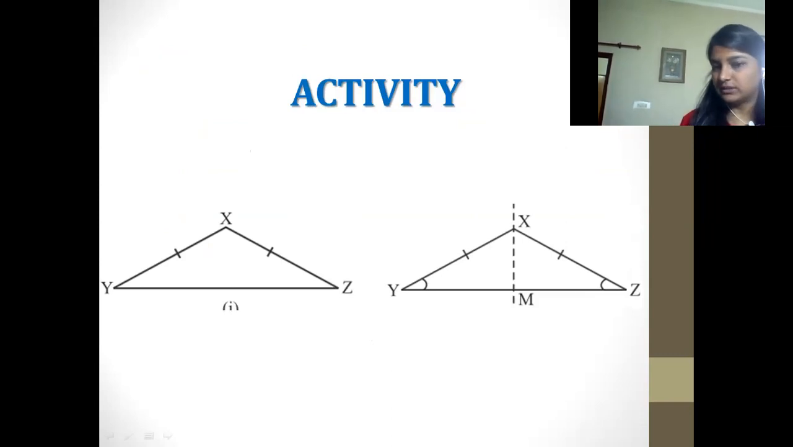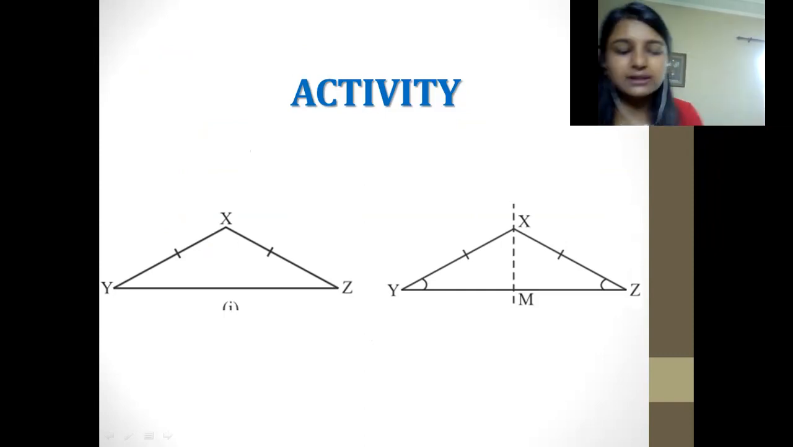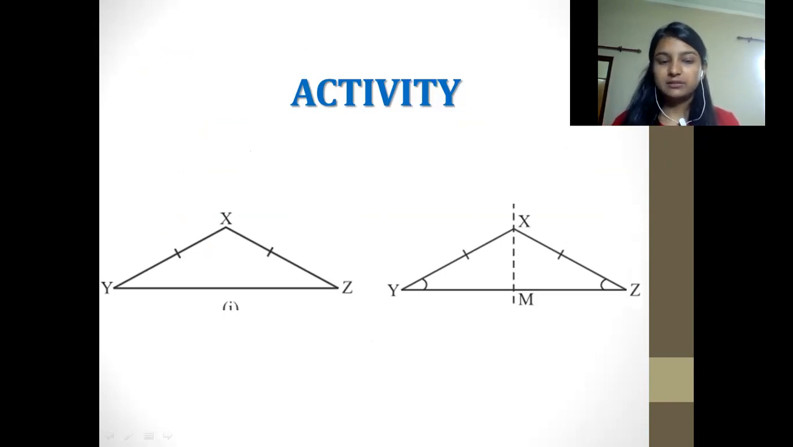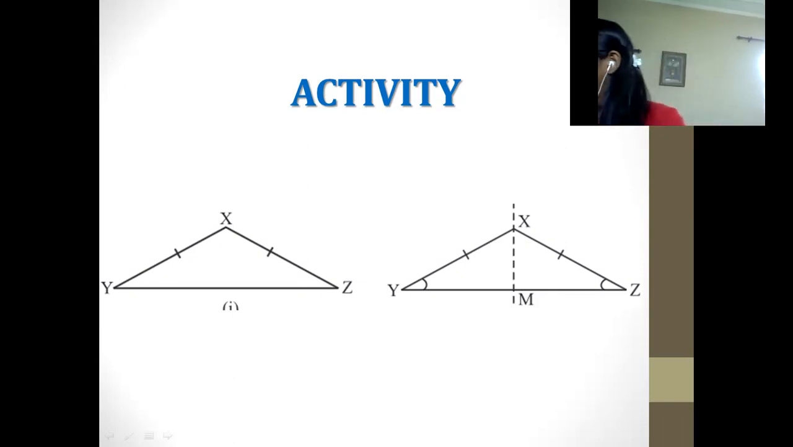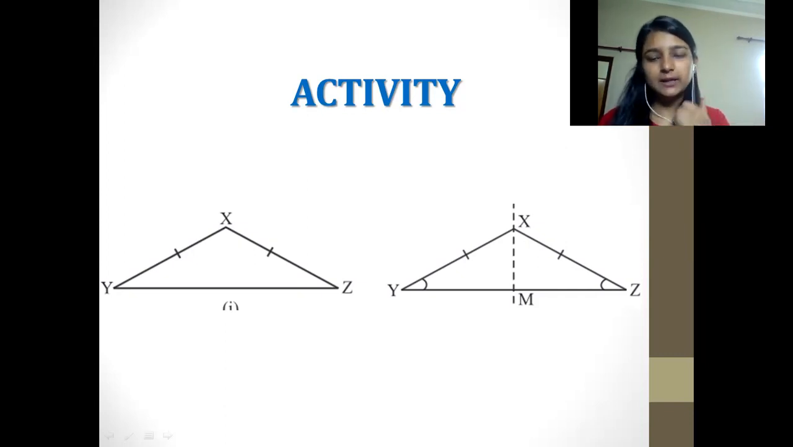So now here's an activity in front of you, but you can observe from this image. I'm giving you a few seconds. You can think about it. You can observe that this image is showing two things. In the first image, they have shown that one side is equal to the other one, that is XY is equal to XZ. Then what is shown in the second image? Observe it carefully. Yes, what are you observing here?